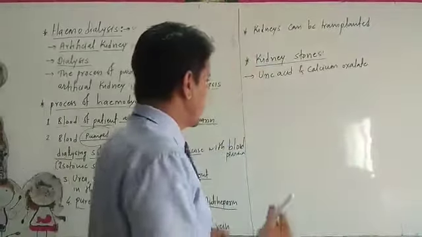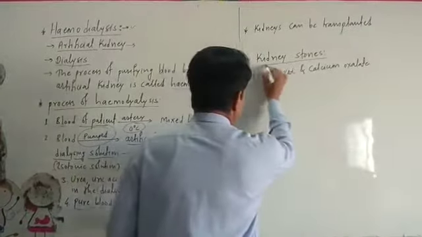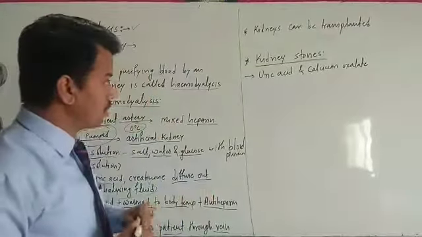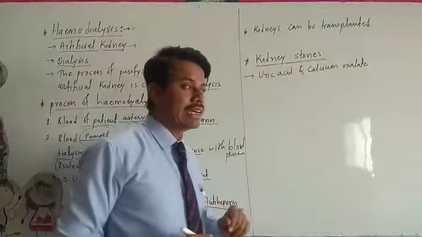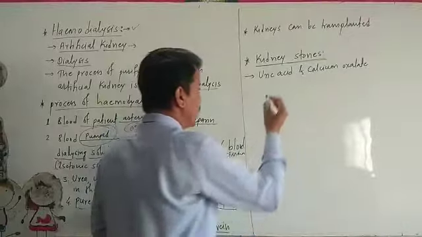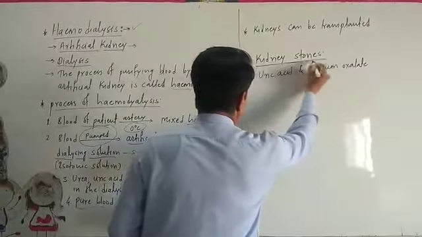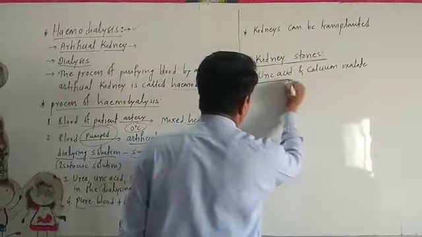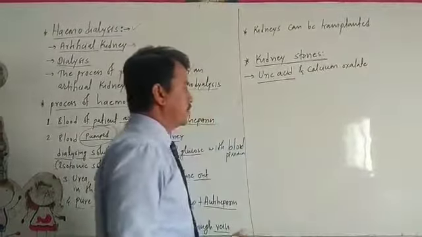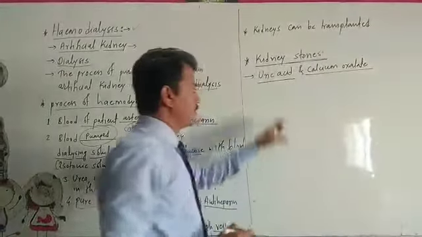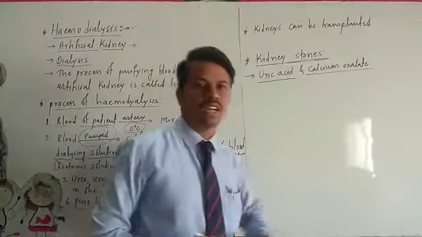Now, in the exam there may be a question: write a short note on kidney stone. Generally we have seen this problem in our society. Kidney stones are nothing but an excess accumulation of uric acid or some salts like calcium oxalate, which are the main sources of kidney stones.